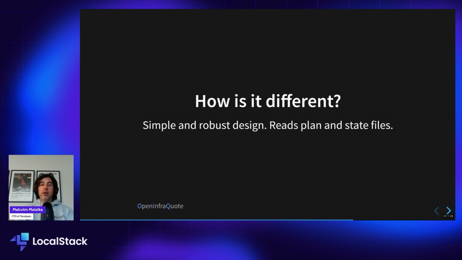Additionally, there's tools like Terragrunt, which do a lot of complicated but useful processing beforehand. And with that, as long as you can get the plan or state file, it doesn't matter what wrapper you're using for Terraform or Tofu, you can always use OpenInfraQuote in that workflow.